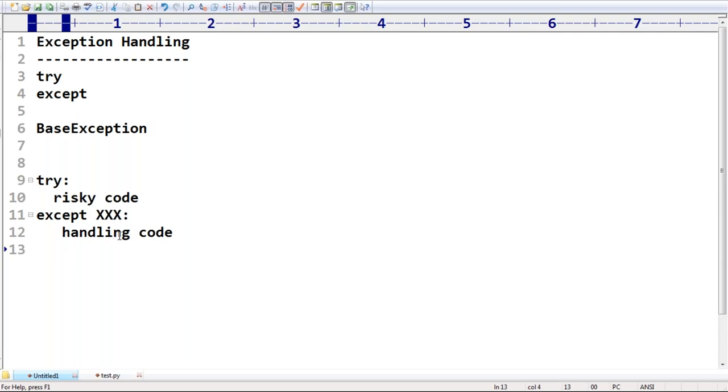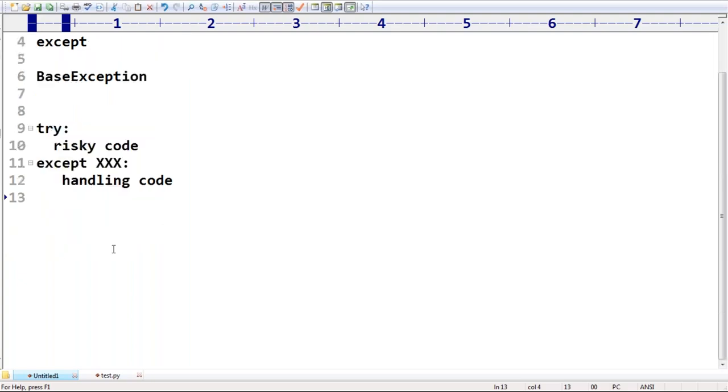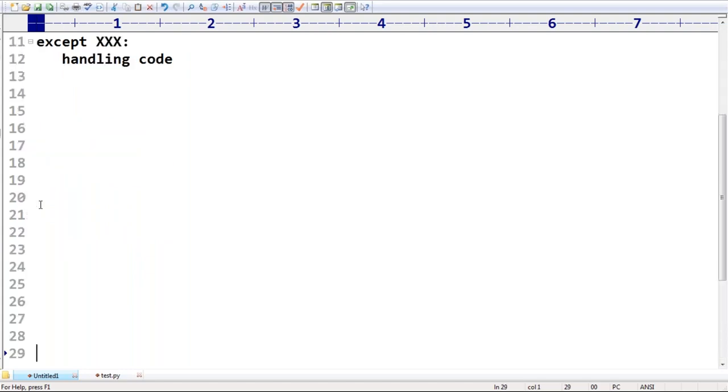Next, how to print exception information. Which way can you print exception information? Next, control flow in try and except block, like we covered already in the last sessions. Okay, now let me continue. What is try with multiple except blocks? Something like try with multiple catch blocks in Java.